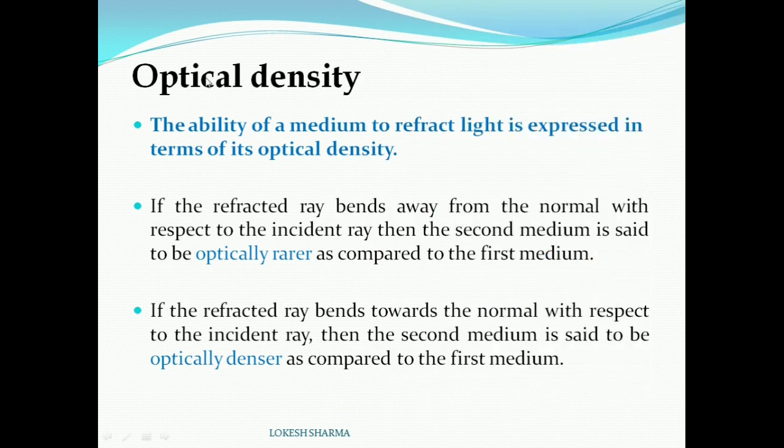Now come to the topic optical density. The ability of a medium to refract light is expressed in terms of its optical density. If the refracted ray bends away from the normal with respect to the incident ray, then the second medium is said to be optically rarer as compared to the first medium, and vice versa. If the refracted ray bends towards the normal with respect to the incident ray, then the second medium is said to be optically denser as compared to the first medium.